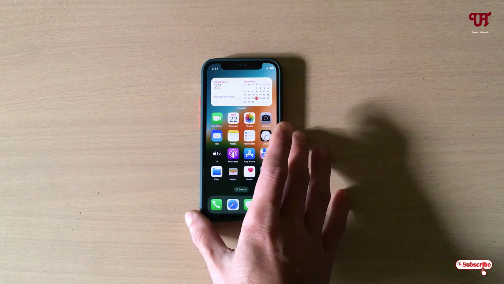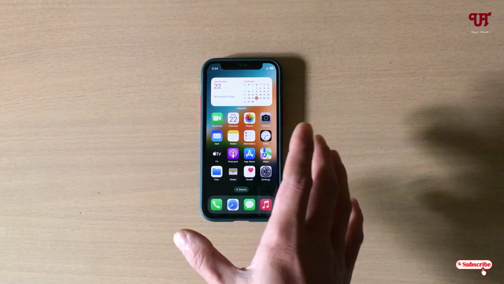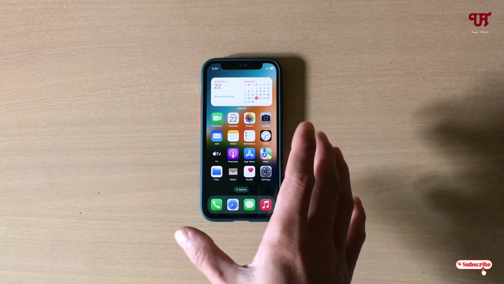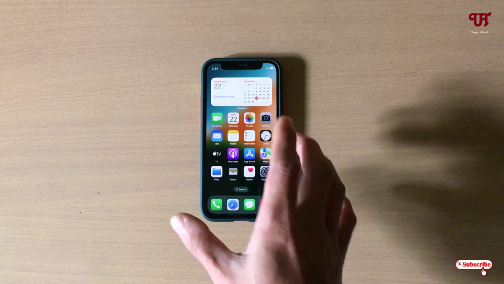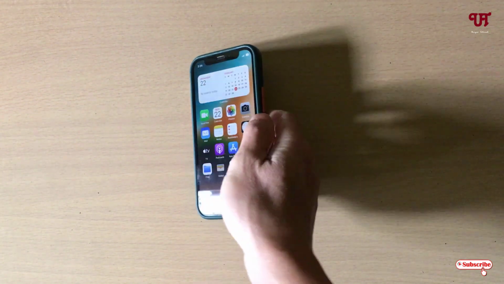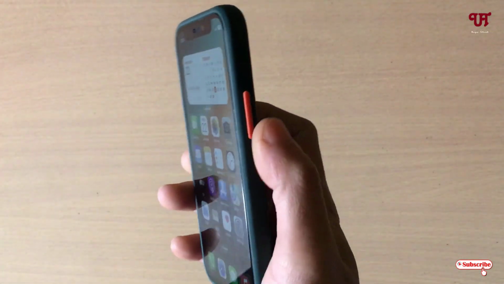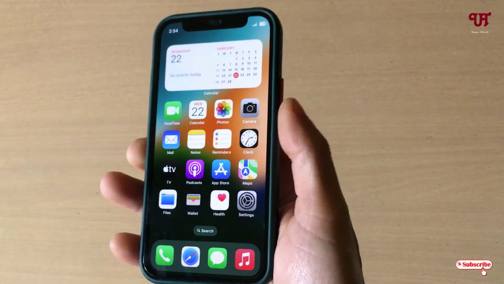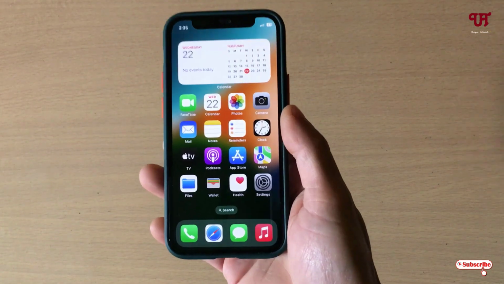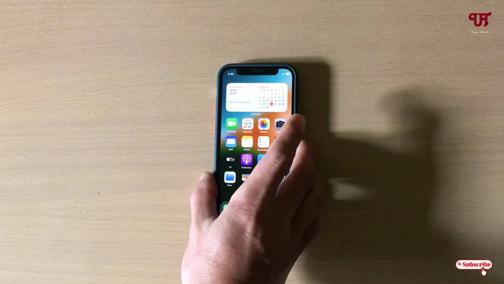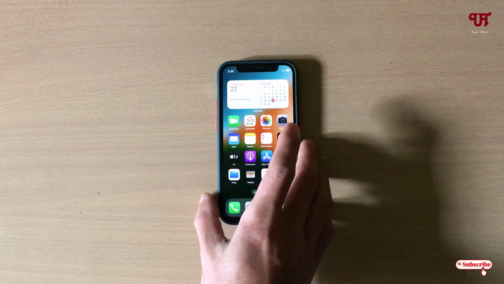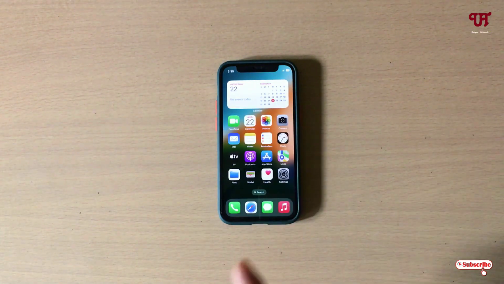So right now you can see my iPhone device, right? By default in most iPhones, when we get a call and we press the lock or power button, the phone call gets disconnected, right? So how can you disable this option? First, let me show you by making a call.